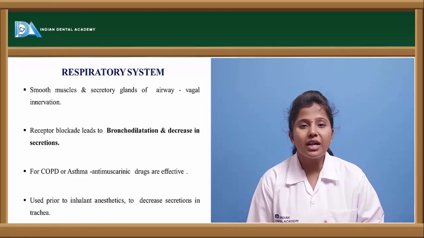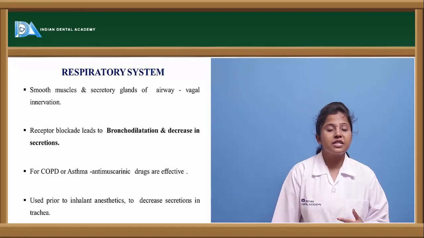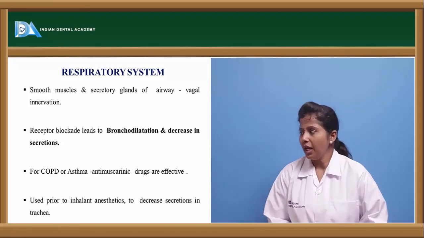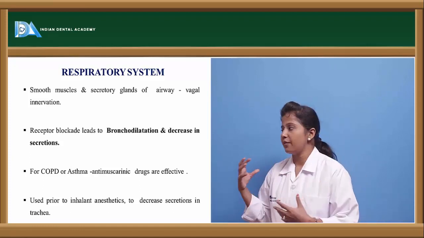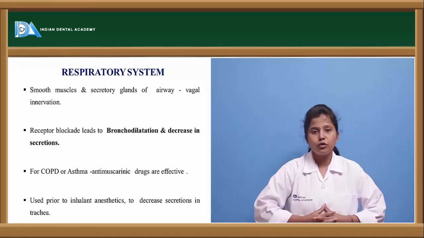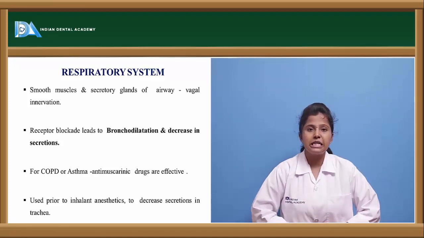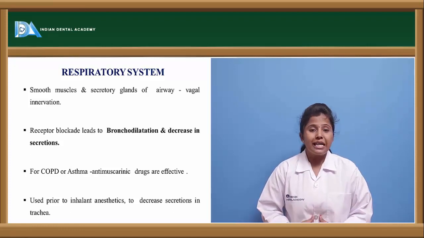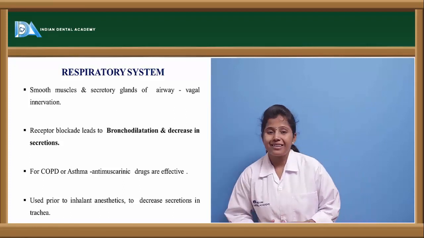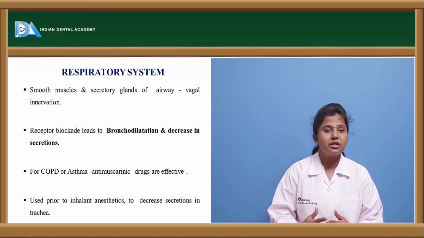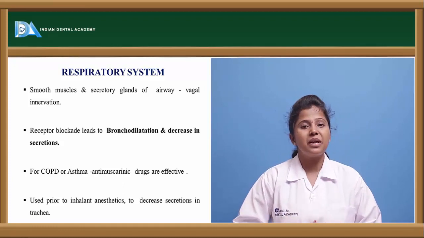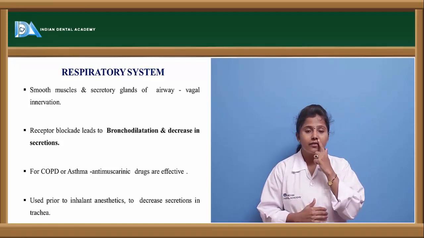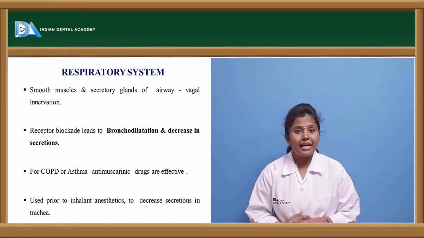Respiratory system. So what happens to the respiratory system if these anticholinergic drugs are given? In the respiratory system, the stimulation of smooth muscles and secretory glands can be altered, because the respiratory system has vagal innervation. The vagus nerve supply is there in the respiratory system. So we saw that there will be decreased vagus nerve stimulation because of these antimuscarinic drugs.